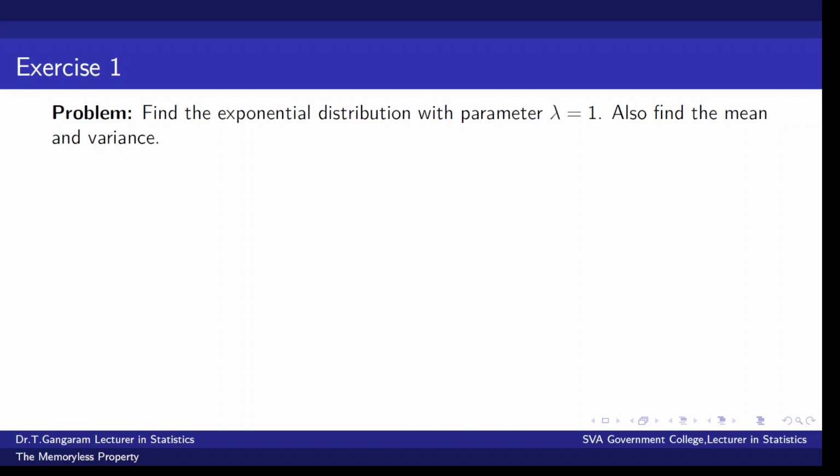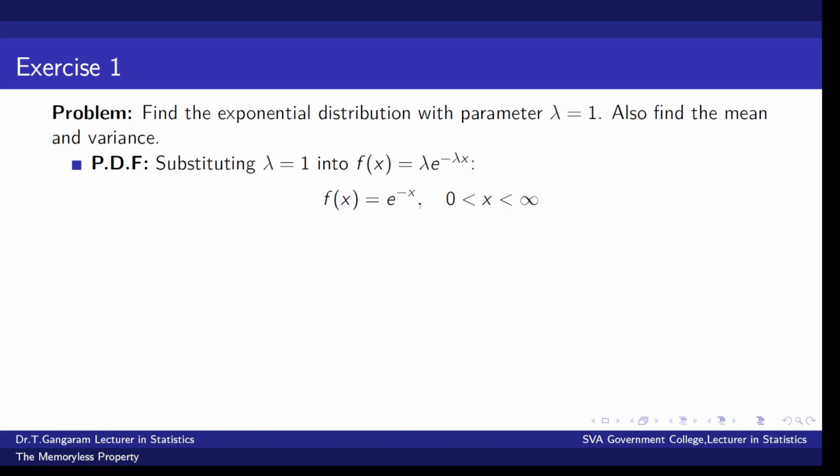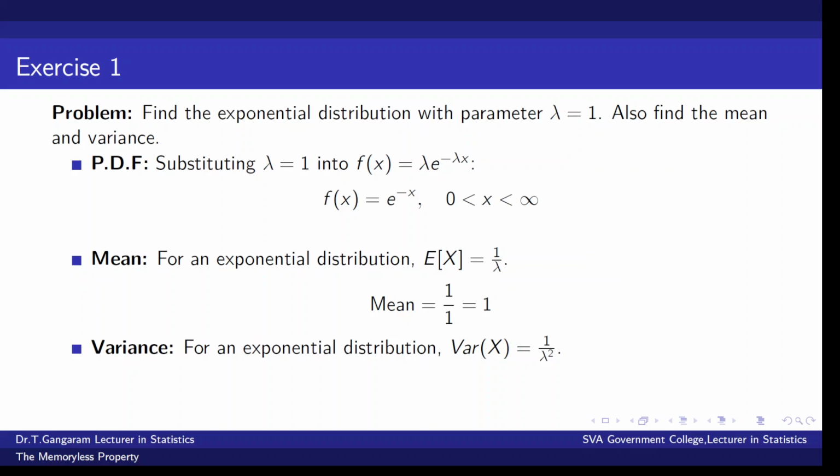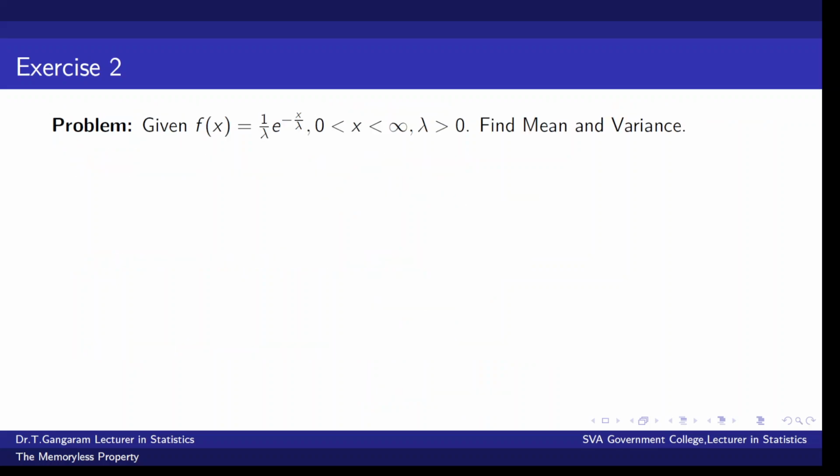Find the exponential distribution with parameter lambda is equal to 1. Also find mean and variance. Substituting lambda is equal to 1 in f of x is equal to lambda e power minus lambda x, f of x is equal to e power minus x. X range is 0 and infinity. The mean of exponential distribution is expectation of x is equal to 1 by lambda. Here lambda is equal to 1. We can get mean is equal to 1. For exponential distribution, variance of x is equal to 1 by lambda square. That is nothing but 1 by, instead of lambda we substitute 1. Variance is equal to 1.